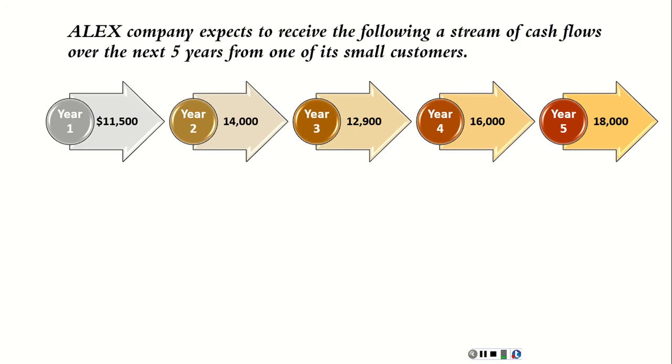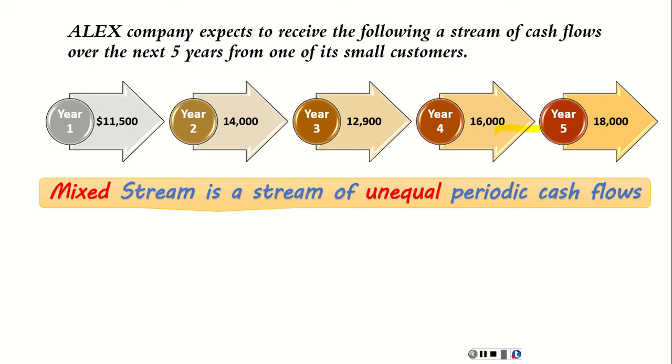The first observation from this diagram is that Alex company will receive different or unequal periodical cash flow. So it is not a case of annuity. It's called mixed stream of cash flow. So mixed stream is a stream of unequal periodical cash flow.